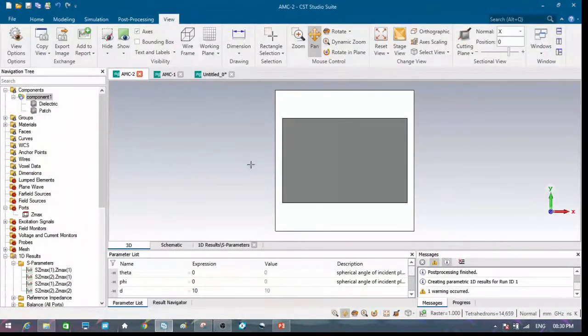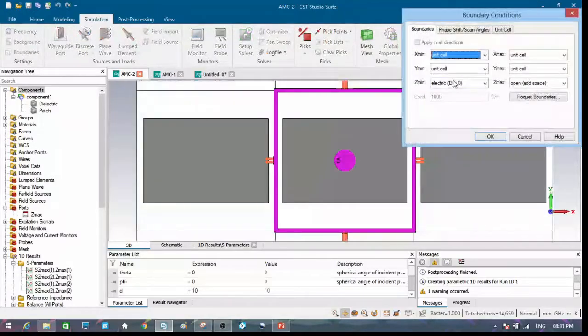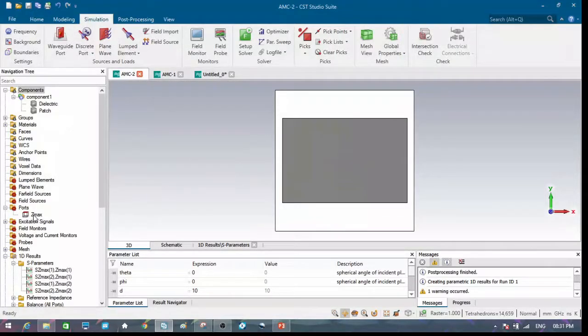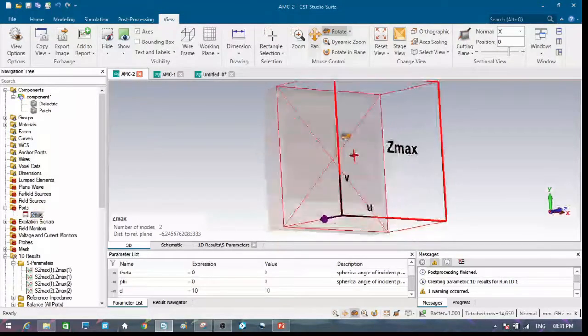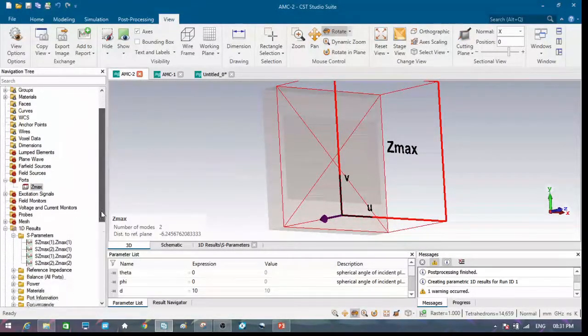And I have simulated the asymmetric structure also. In this case also the same procedure is done. Like boundaries, I have given unit cell and electric boundaries. All the same settings I have done. And in the Floquet port also I have de-embedded the structure over to the structure to get the reflection phase.